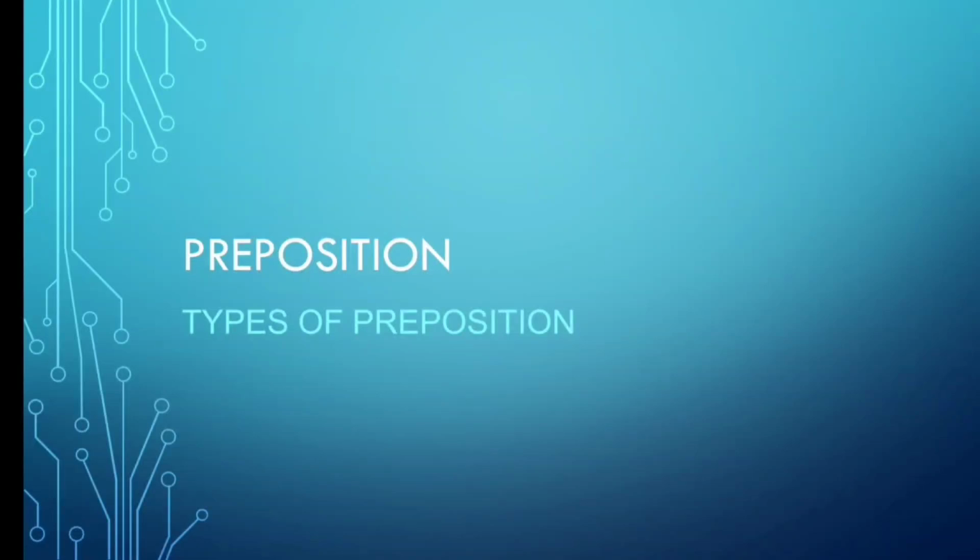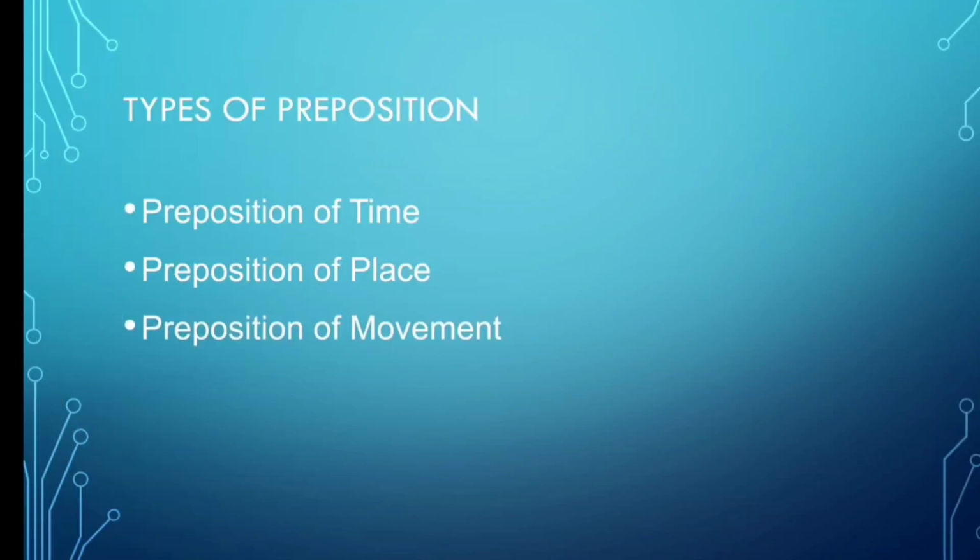I am here with the topic preposition and types of preposition. In the previous lesson, I told you about the definition of preposition, examples of preposition, and types of preposition: preposition of time, preposition of place, and preposition of movement. We discussed preposition of time in detail in the last lesson. In this lesson, we will discuss preposition of place. So let's see what is preposition of place.